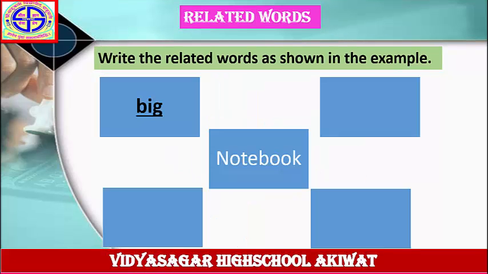Next example. Write the related words as shown in the example. The word is given here, notebook. The word is big. Big, this is an adjective. Big notebook. Write down the adjective. Small notebook. Maths notebook. Hindi notebook. In this way, you have to write down these words in your notebook. Solve this example in your notebook.